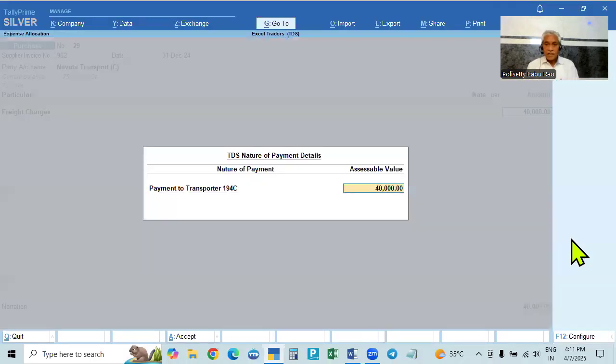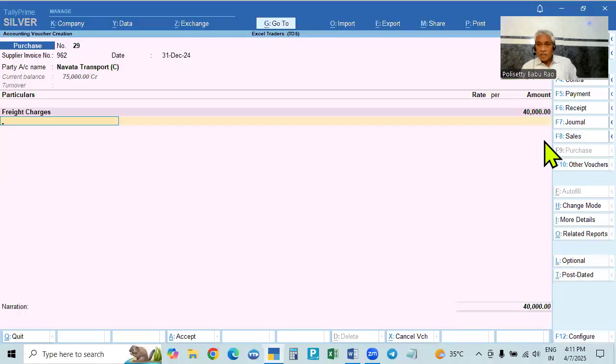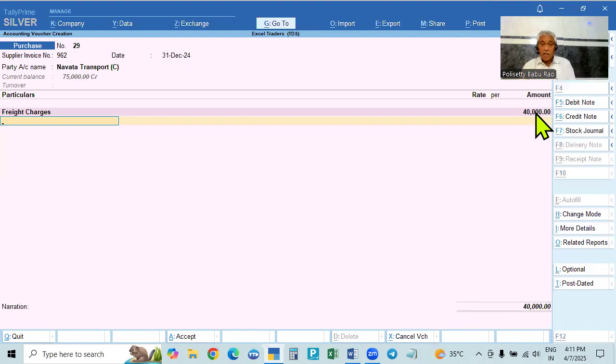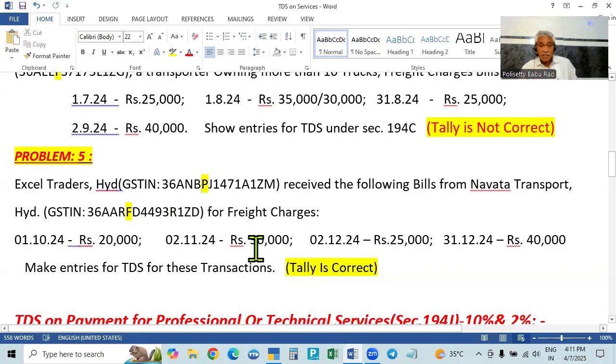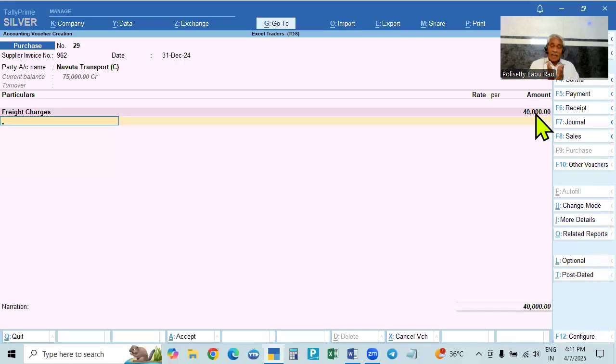So here 40,000, the individual limit is crossing. It is crossing the individual limit. You have to deduct the tax. Also, even if it is 30,000, for example, it does not cross the individual limit, but the total aggregate limit is crossing. 20 plus 30, 50 plus 25, 75. Suppose it is 30, 75 plus 30, 1,05,000. So even if it is 30,000, the aggregate limit is crossing. Now it is 40,000. Individual single bill value is crossing, as well as aggregate limit is also crossing.